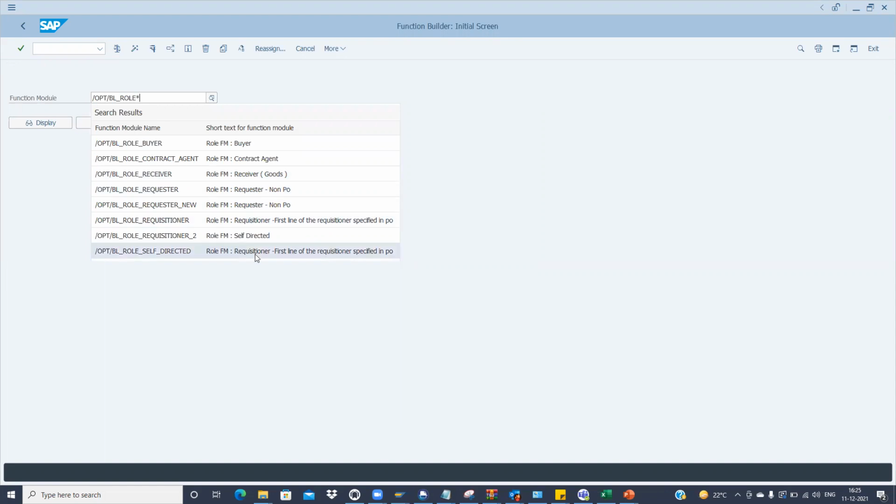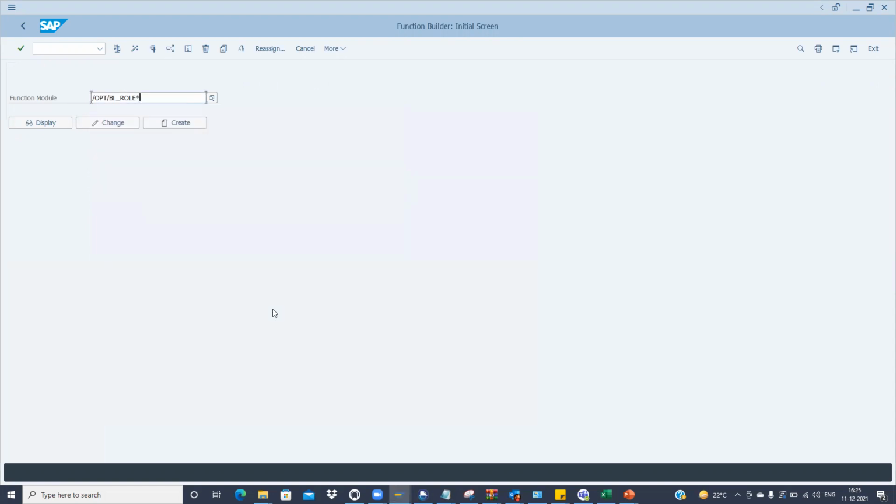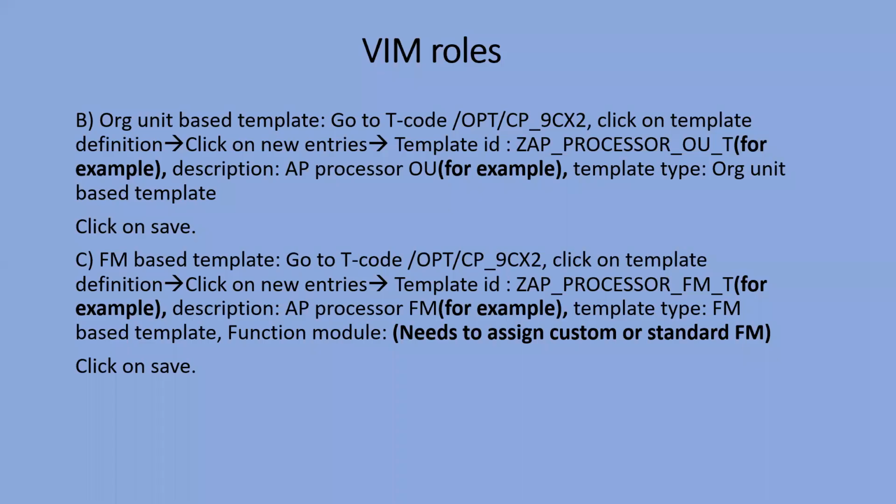Like we want that the first line of the requisition specified in PO should be triggered so that we can assign the role accordingly.